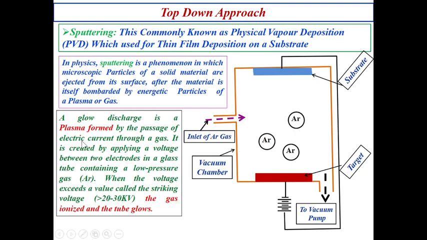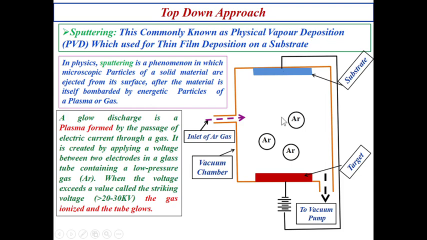Before that, we have to understand how the plasma is formed inside this chamber. See, this substrate is connected to a DC supply with the positive node, and this target is connected to the cathode. So the target is connected to the negative, or cathode, and the substrate is connected to the positive end of this DC, or we can say this is the anode.